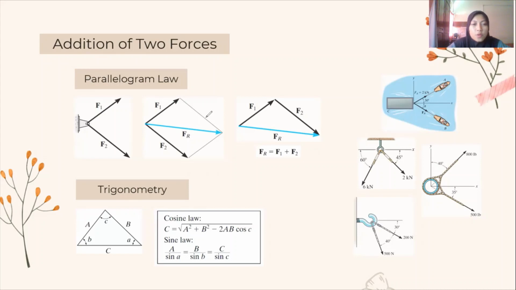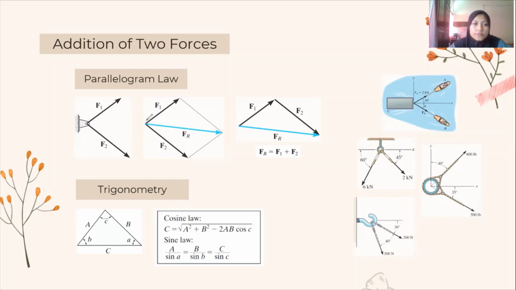So for 2D force system, first we will see the addition of 2 forces by using parallelogram law. First and foremost, we need to find where the resultant force line is. As you can see in the figure here, there are 2 component forces, F1 and F2, acting on this pin. So these forces can be added together to form the resultant force, Fr equals F1 plus F2. So how can we actually construct this resultant force line here?